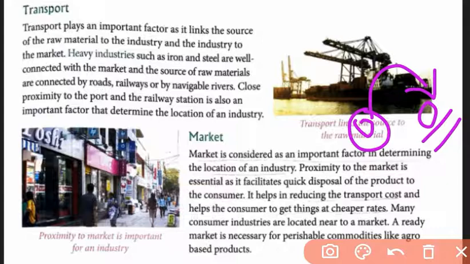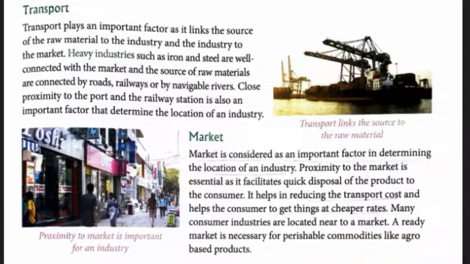Many consumer industries are located near a market. A ready market is necessary for perishable commodities like agro-based products. If you have dairy industries or milk, it will perish very soon. So the nearness to the market is very much needed.